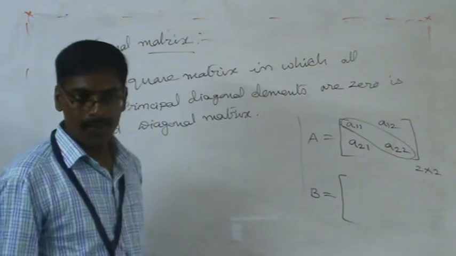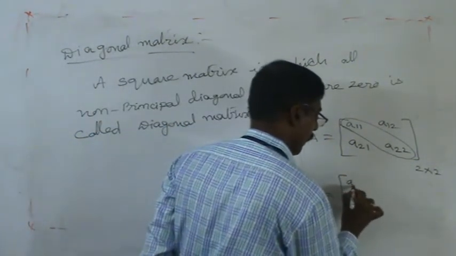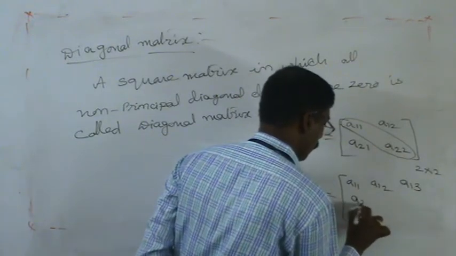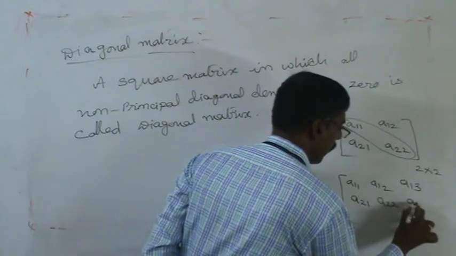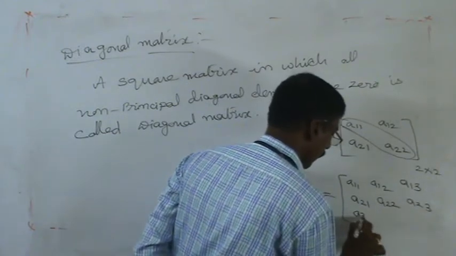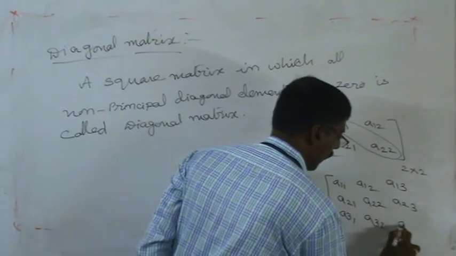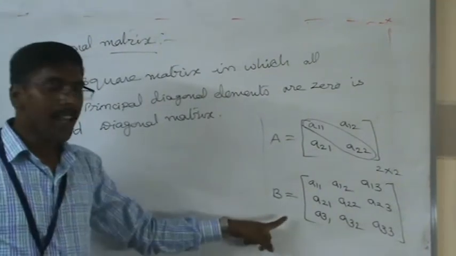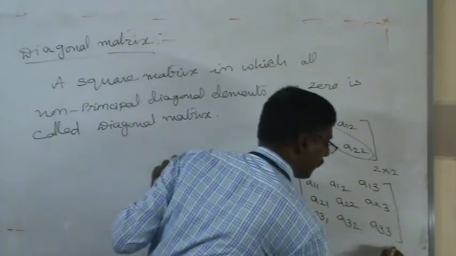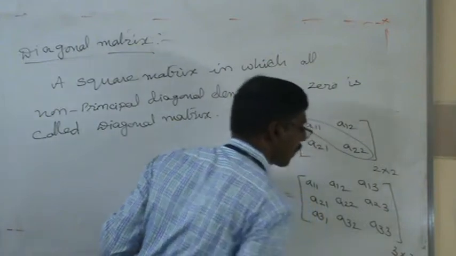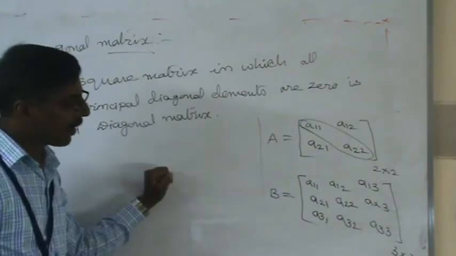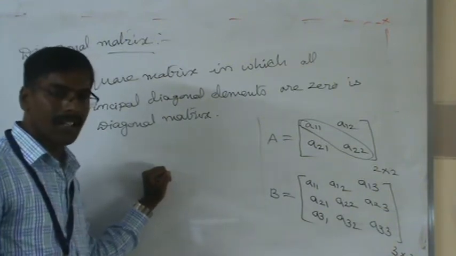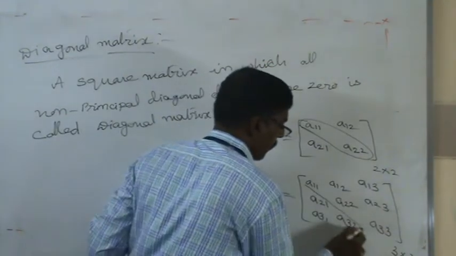Using place values we write A11, A12, A13, then A21, A22, A23, A31, A32, A33. This square matrix is of order 3 by 3. In it, these are the principal diagonal elements.